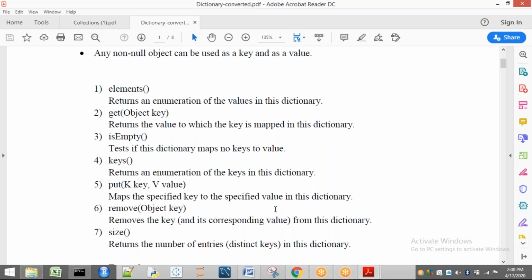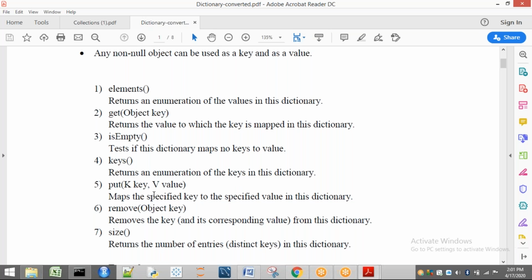Next, if I want to get the value of any corresponding key, then I have to use a method called get. Get of key is going to return the value corresponding to that key. Next is isEmpty. Since we cannot create an object of Dictionary, we are talking about Hashtable. If you want to check whether the Hashtable is empty or not, we use the method isEmpty. Next, keys. If I want to get all keys, we have to use the keys method. It is going to give you all the keys that are present in the dictionary.